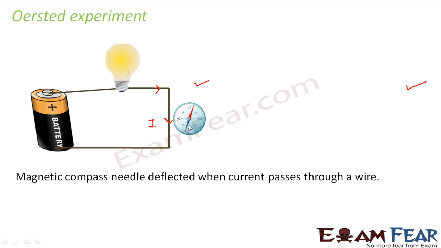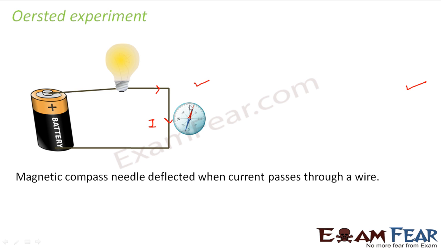So he observed that the deflection of the magnetic needle depended on two things: the amount of current flowing through the circuit, and the distance of the needle from this current carrying circuit. And when does a magnetic needle show deflection? Whenever you place it in a magnetic field. Otherwise, it will not show any deflection.